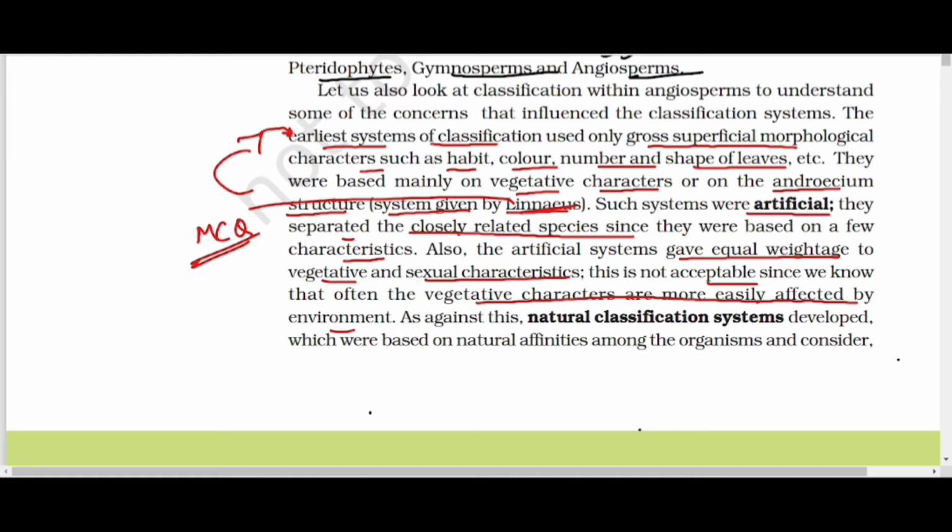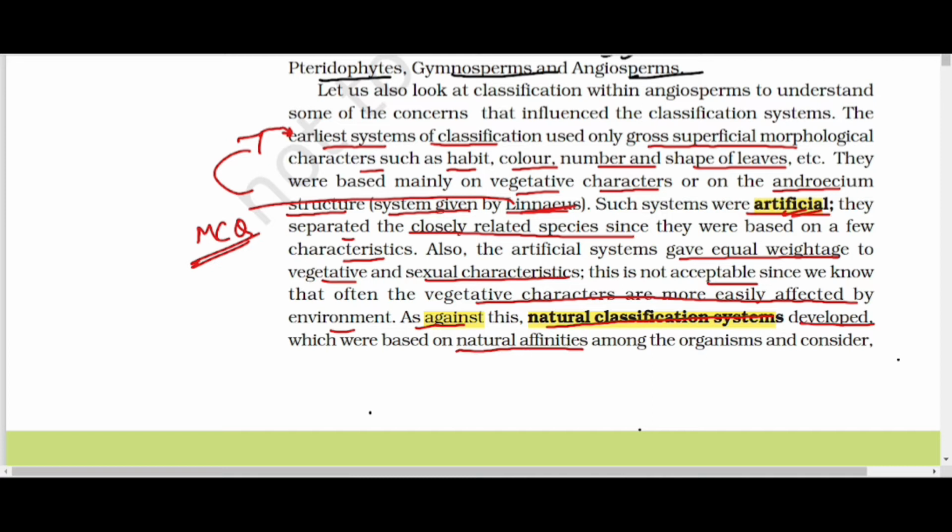As against the artificial system, a natural classification system was developed, which was based on natural affinities.